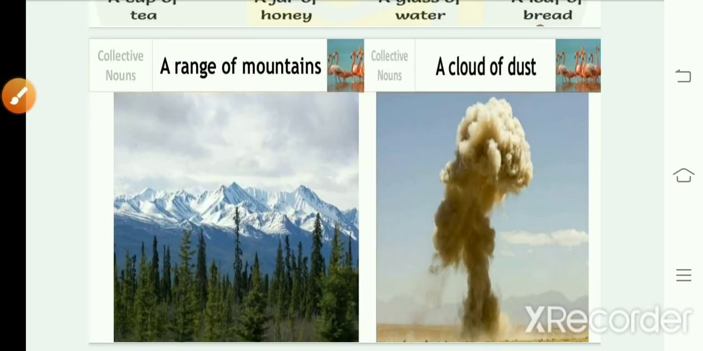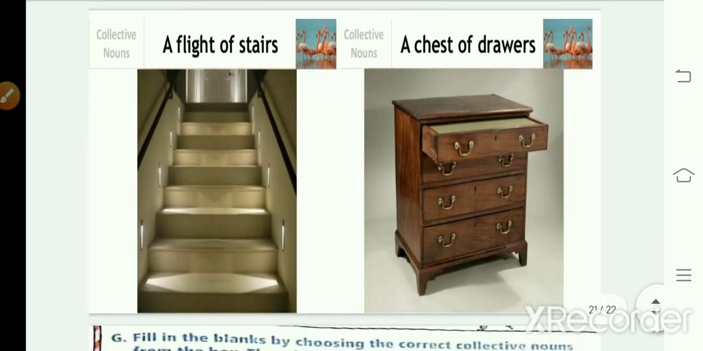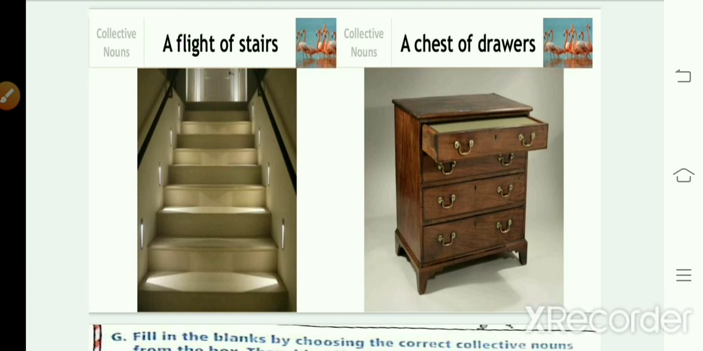For mountains, we use the collective noun range, a range of mountains, a range of hills. Okay. For dust, a cloud of dust. You can see in the picture. For stairs, a flight of stairs. Drawers, for drawers you'll use a chest of drawers.